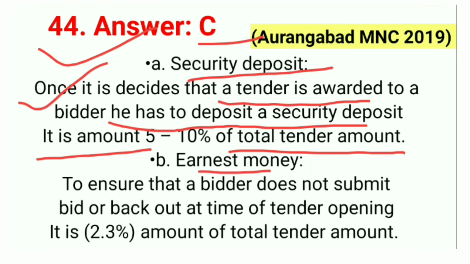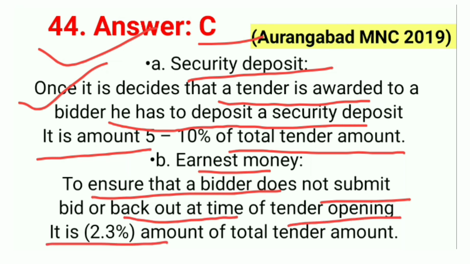Second one, earnest money. To ensure that a bidder does not submit bid or back out at time of tender opening, it is 2 to 3% amount of total tender amount. Means 2.3% you have to assume. So correct answer is C.